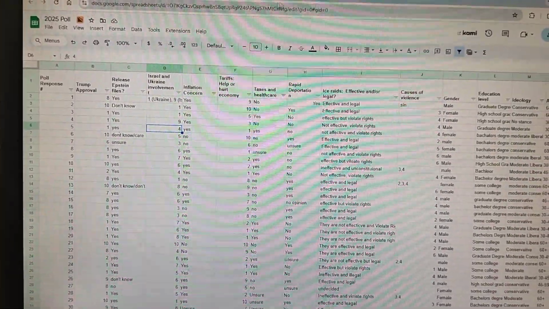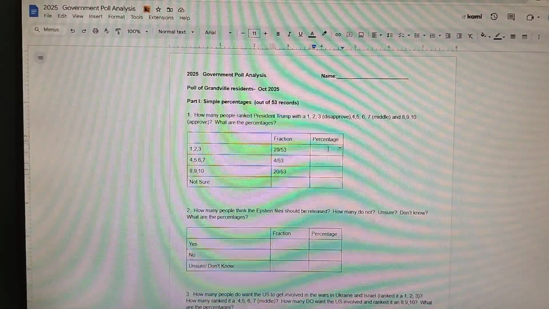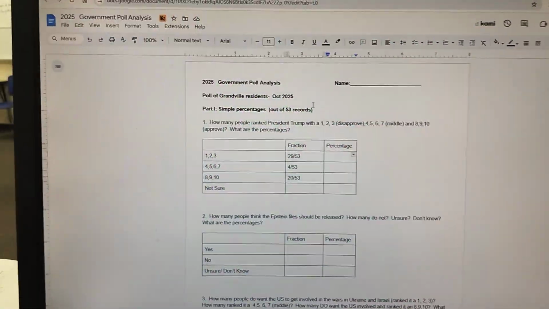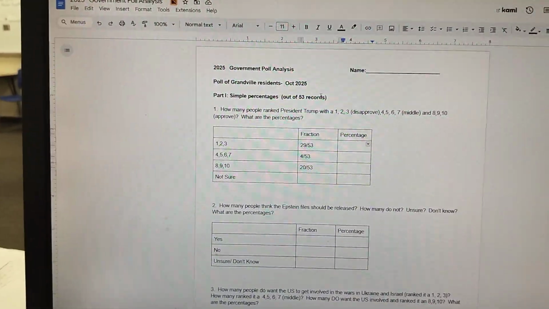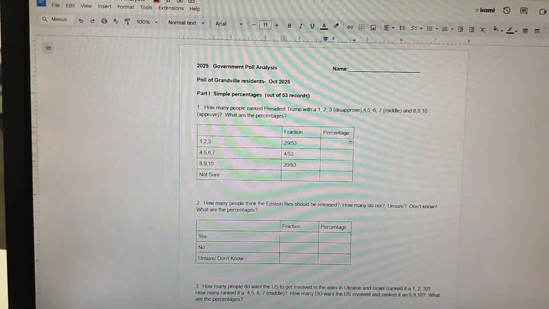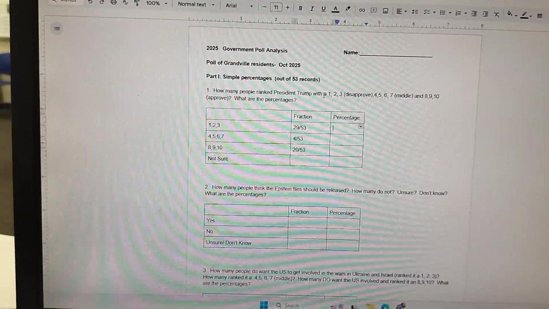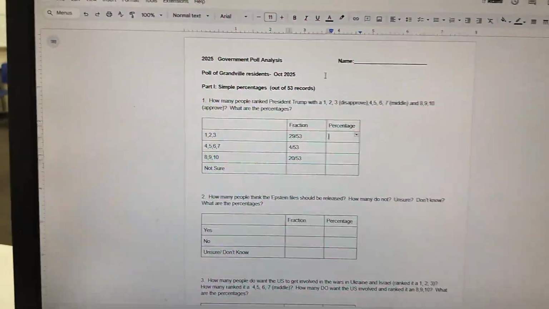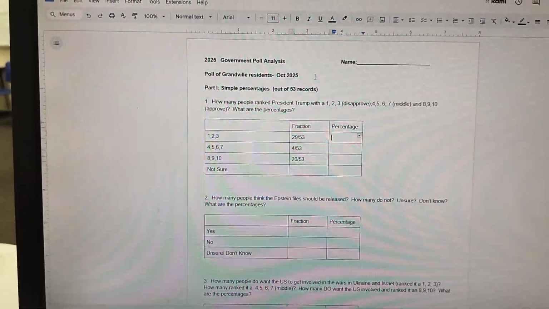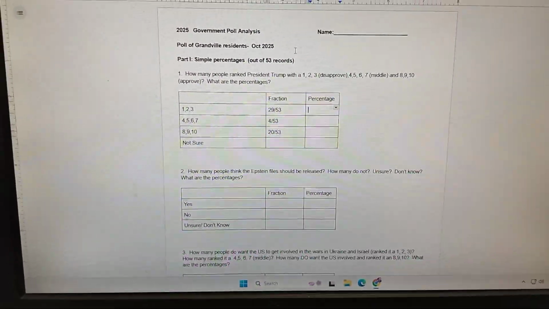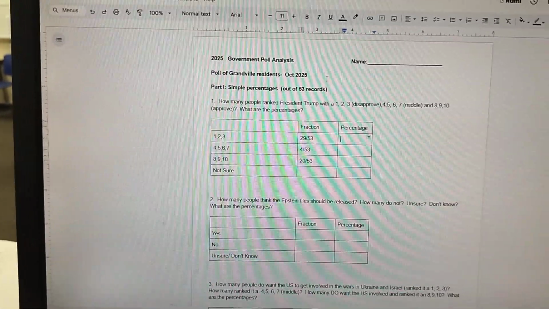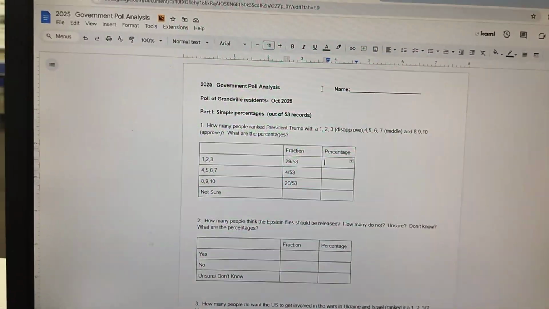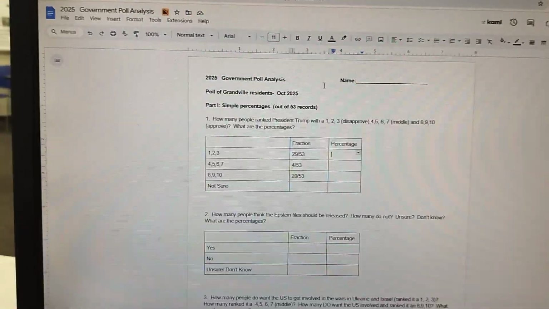So now that we have this poll, here's your poll analysis worksheet. This is where we start to process the data. We start to just hypothesize, or we want to compile the results. We want the results to mean something. Obviously, for each one of those records, it was an individual. An individual who has political beliefs.